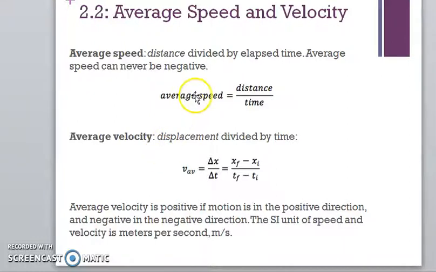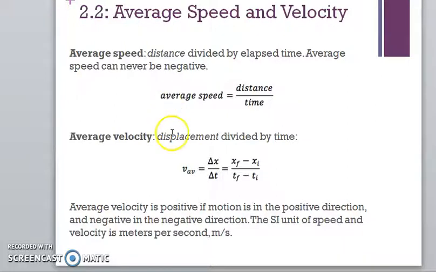In this situation, we have average speed equals distance over time, and then we have average velocity. Average velocity is displacement divided by time. Now remember the difference between distance and displacement. Distance is the entire distance you traveled no matter where you end up. You could go around a track and end up back at the starting line, like a horse race where they go around an oval track. You'll end up right back at the starting line, and that might also be the finish line, and you've traveled a distance around that track.